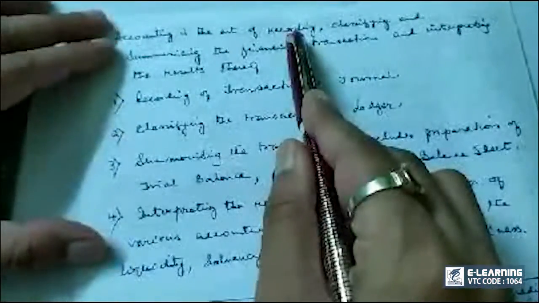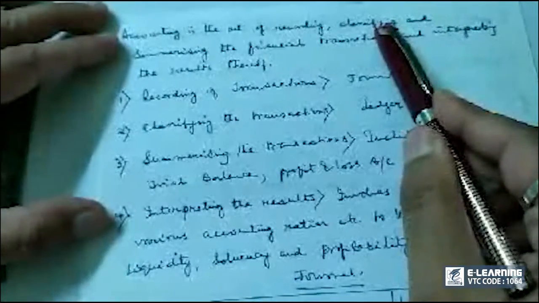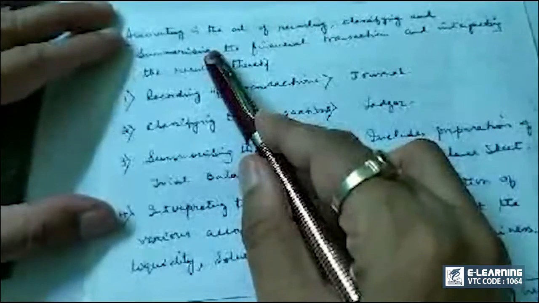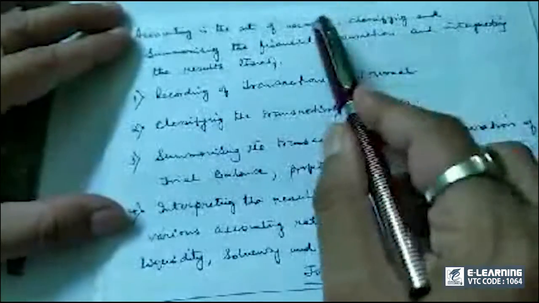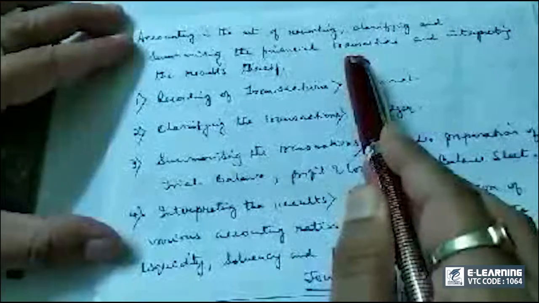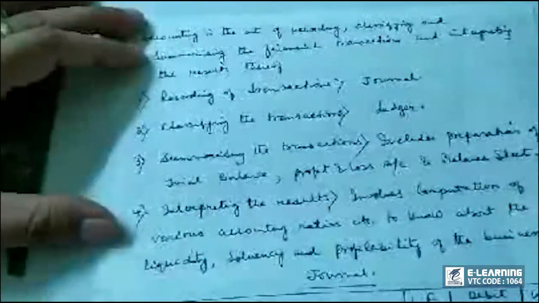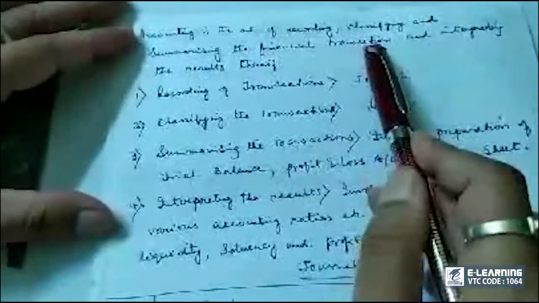Recording, we have discussed this. Classifying, we have also discussed this, and summarizing, we have discussed this one also. So recording, classifying and summarizing has been discussed. The financial transactions and interpreting the results thereof. The financial transaction means what we are going to do in our accountancy. The very subject matter of accountancy is recording of financial transactions.